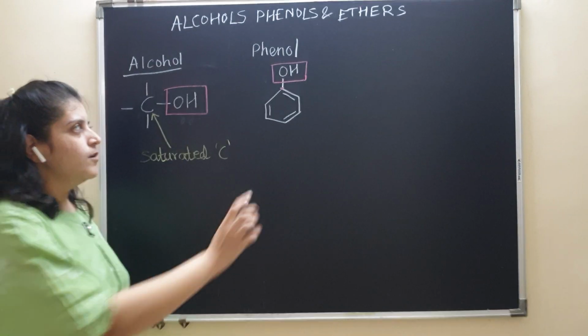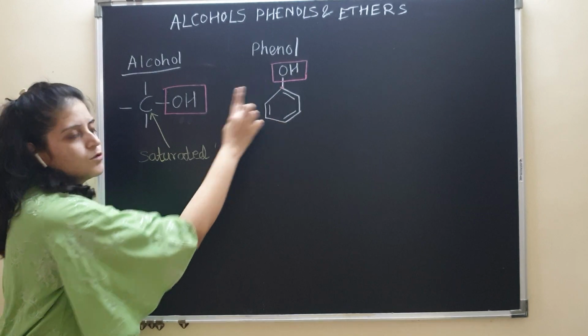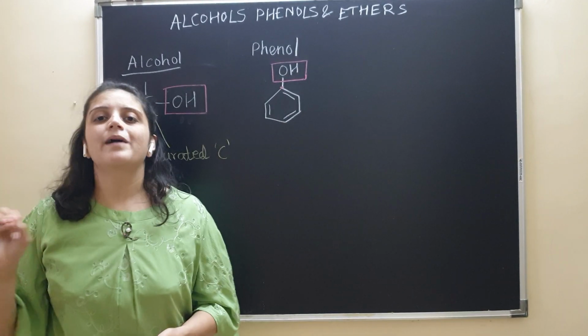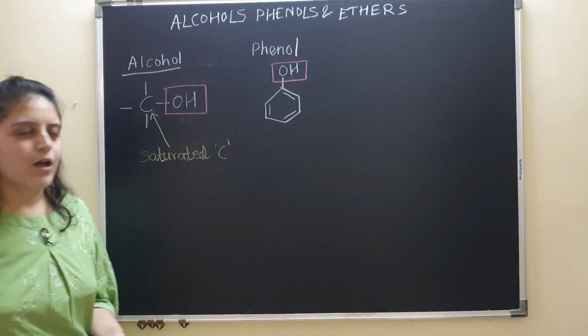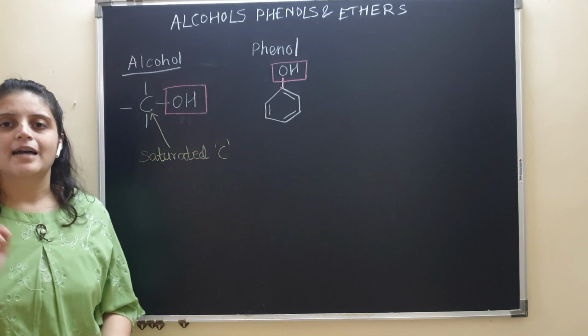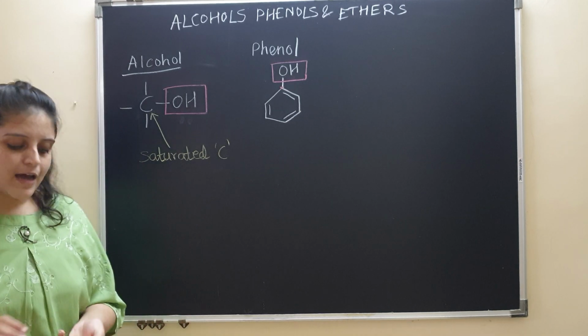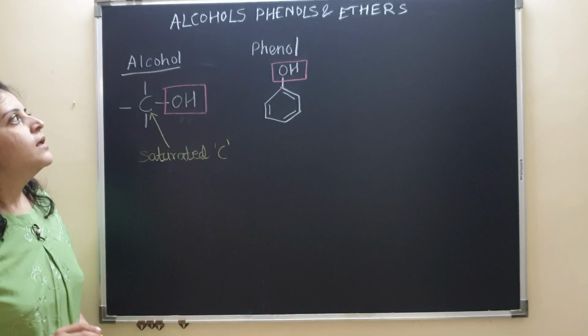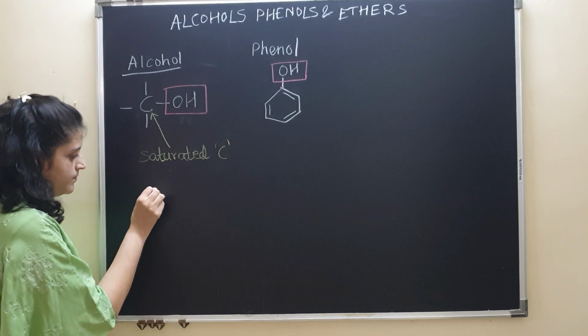But in the case of phenol, the OH group is directly attached to the carbon atom of an aromatic compound. Such compounds are called phenols, where OH is directly attached to a carbon atom of a benzene ring or any other aromatic compound.